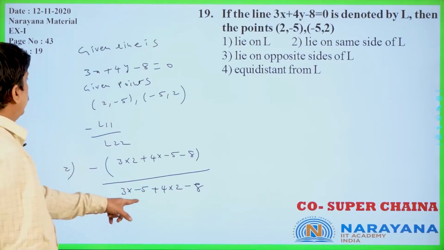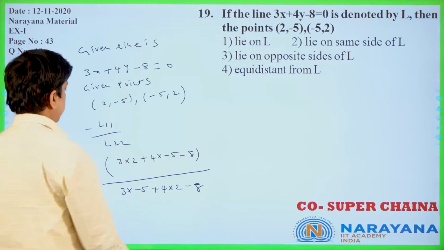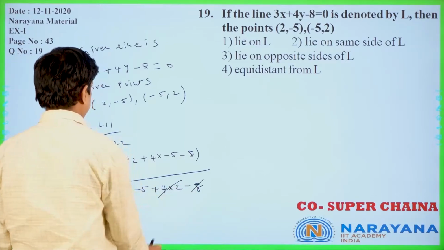Now 4 into 2 minus 8 means this 8 cancels.